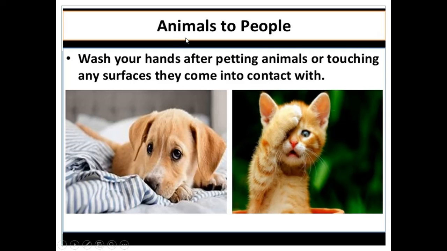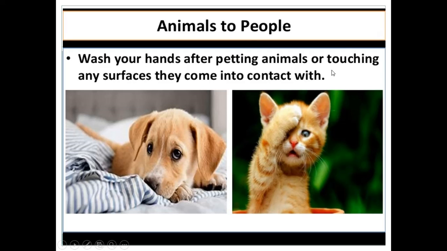Now, some diseases can be spread from animals to people. We often love our pet animals, and we touch our pet animals. After playing or after petting our animals, we have to wash our hands.